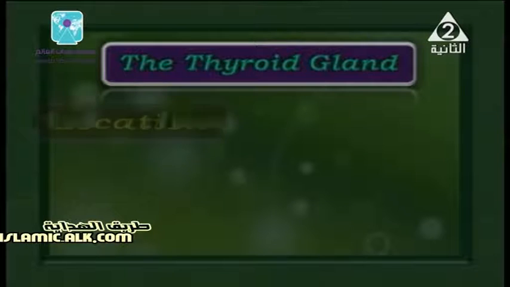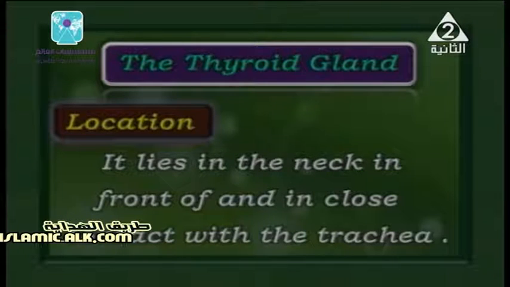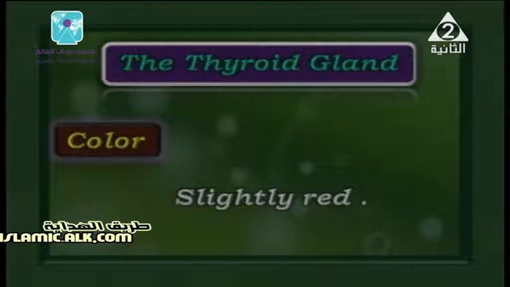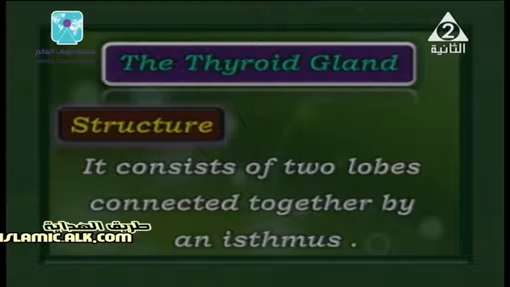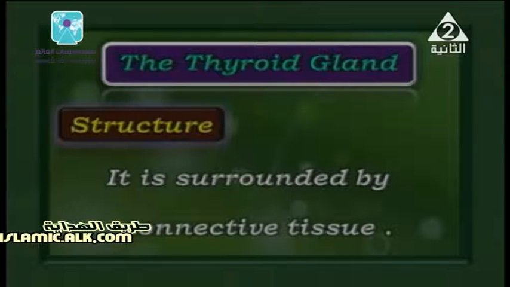Thyroid gland, where is its location? It lies in front of the neck, close to and in contact with the trachea, and its color, as we show in the movie, is slightly red. Slightly what? Slightly red. And what about the structure? It consists of two loops connected together by a part called the isthmus, and we also need to know that it's surrounded by connective tissue, a type of tissue.